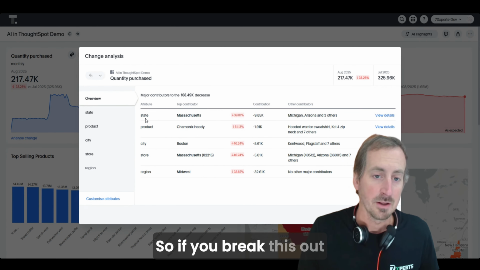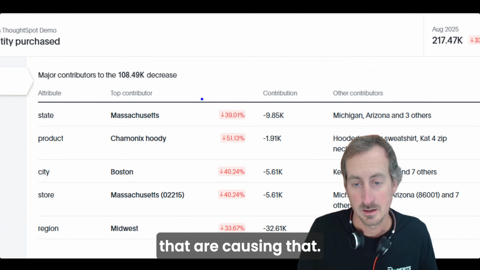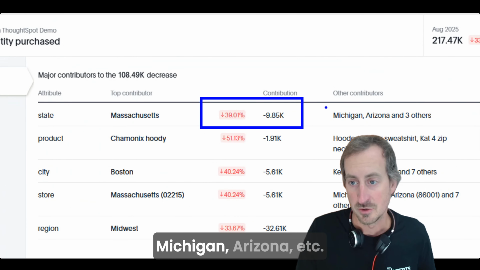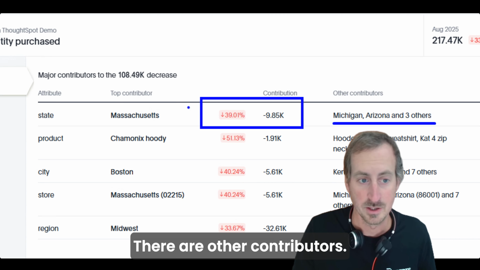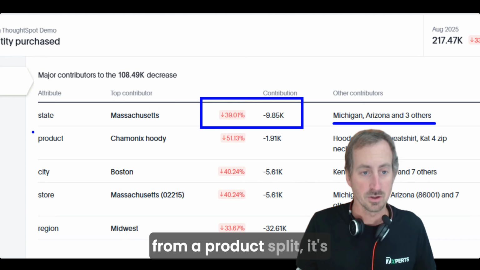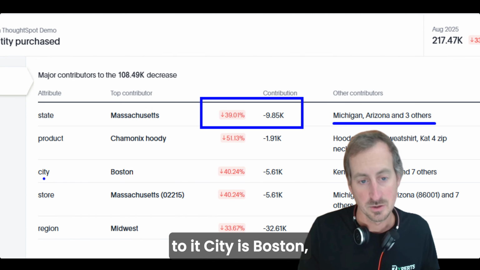So if you break this out by state, then Massachusetts is the top contributor. These are the values that are causing that. And then it also says Michigan, Arizona, etc. also impacted this. There are other contributors. Similarly, if you look at from a product split, it's the Chamonix hoodie, which is the biggest contributor to it. City is Boston, and so on and so on.